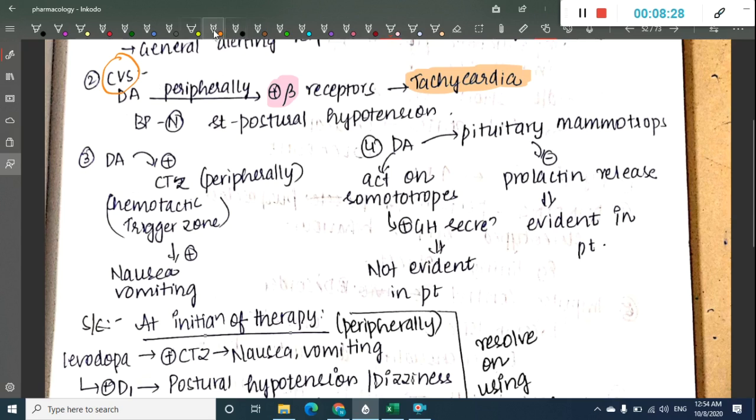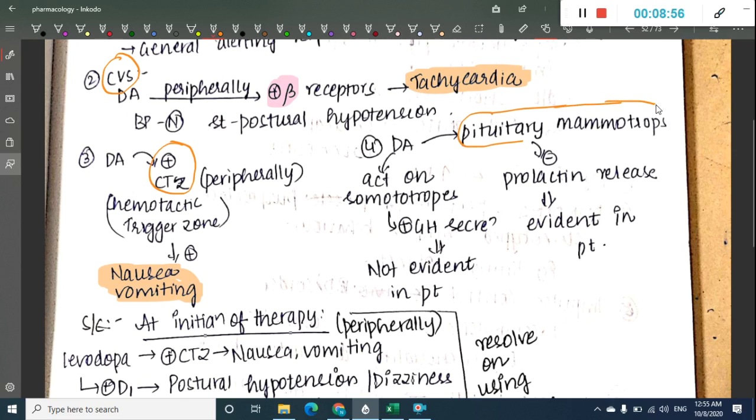Second, dopamine activates the CTZ. What is CTZ? Chemoreceptor trigger zone. Once it is activated peripherally, there are increased side effects of nausea and vomiting seen with levodopa. Then dopamine will also have actions on pituitary mammotropes, and they increase the prolactin.